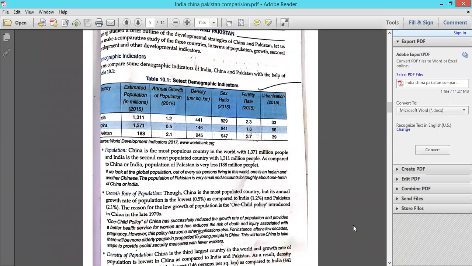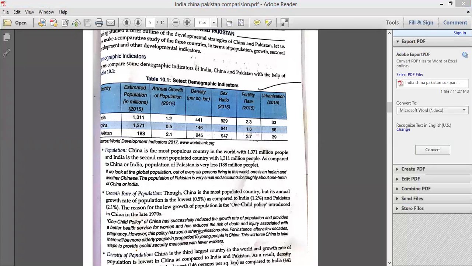They're asking in the chat box whether you have to learn this data. I told you yesterday too, and I'm telling you again: you don't have to learn the data. You just have to take the trend, that what trend is going on. Who is at number one? Who is at number two? Who is still behind the others? You have to see and learn the trend. If you need to learn any data, I will tell you which data to learn. Otherwise, no need to learn the data at all. You have to learn just the trends.